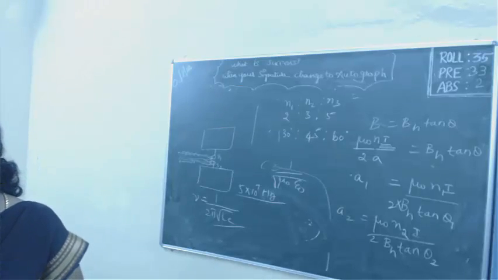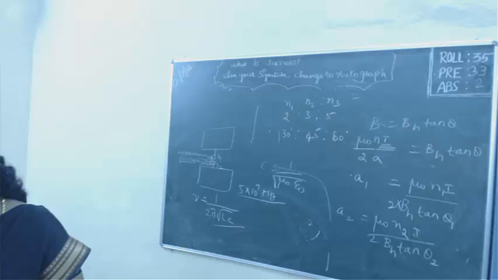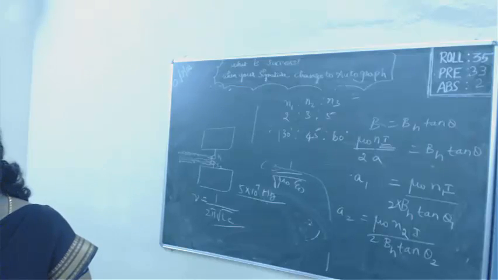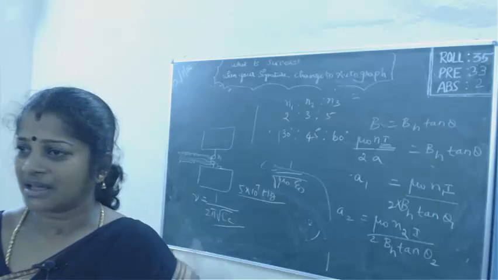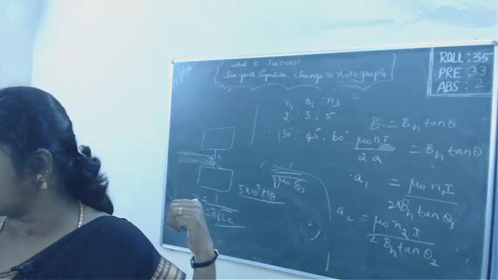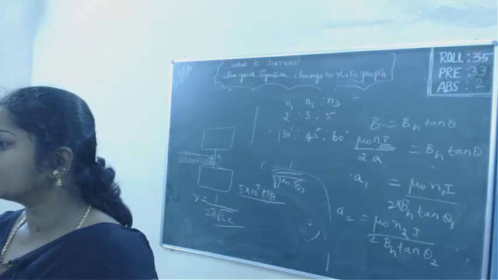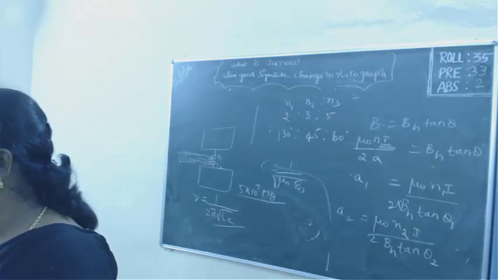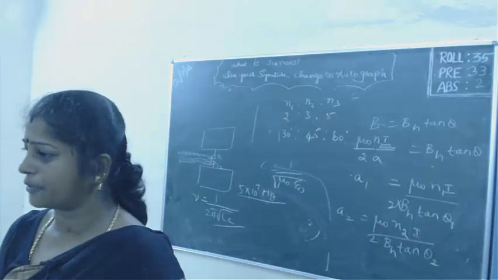When the frequency is from 3 into 10 power 22 to 3 into 10 power 18 Hertz, and the corresponding wavelength is 10 power minus 14 to 10 power minus 10, then it is called gamma rays. When the frequency lies between 3 into 10 power 22 and 3 into 10 power 18, I have to call that electromagnetic wave gamma ray.